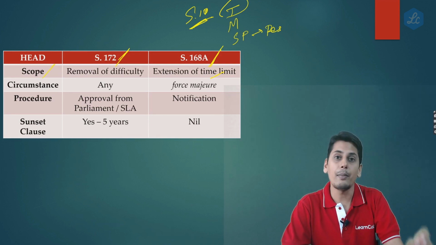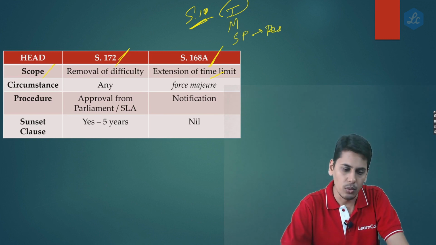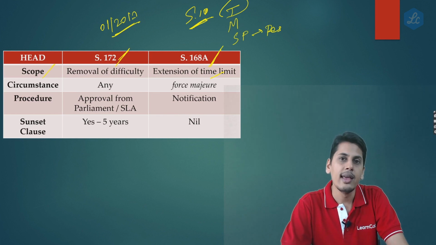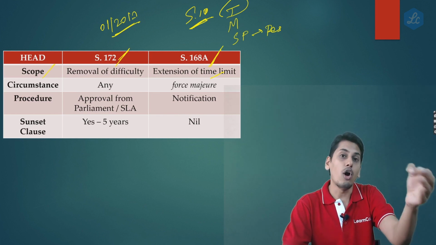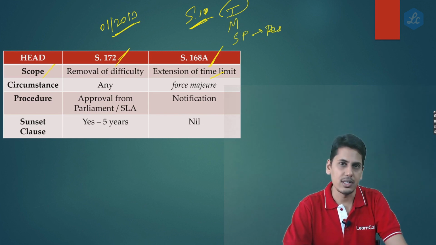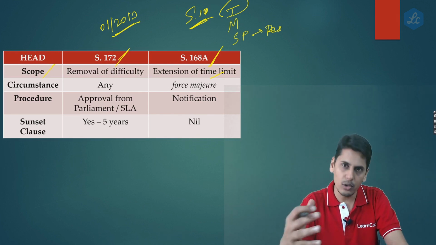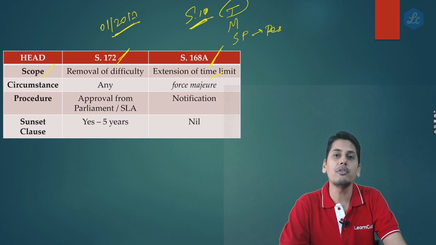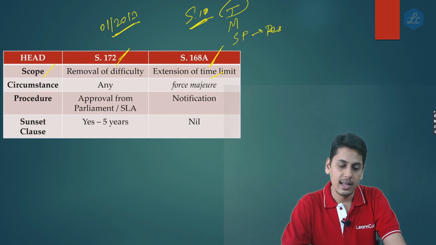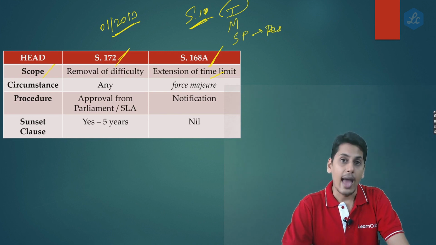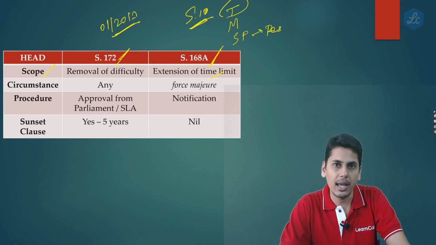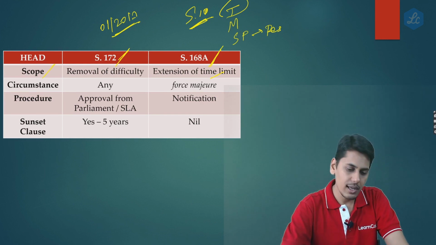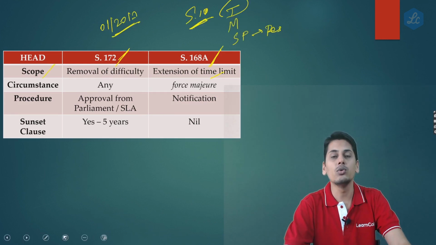So the government passed an order under section 172. The first order, order number 1/2017, came out, and they said that any person who is receiving interest income will also be eligible for choosing composition scheme. Of course, later section 10 itself was amended to bring this provision into the section, but at that point of time section 10 did not have this provision. A person receiving interest income, according to section 10 at that time, was ineligible to opt for composition scheme. So the government used an order under section 172 to remove this difficulty.